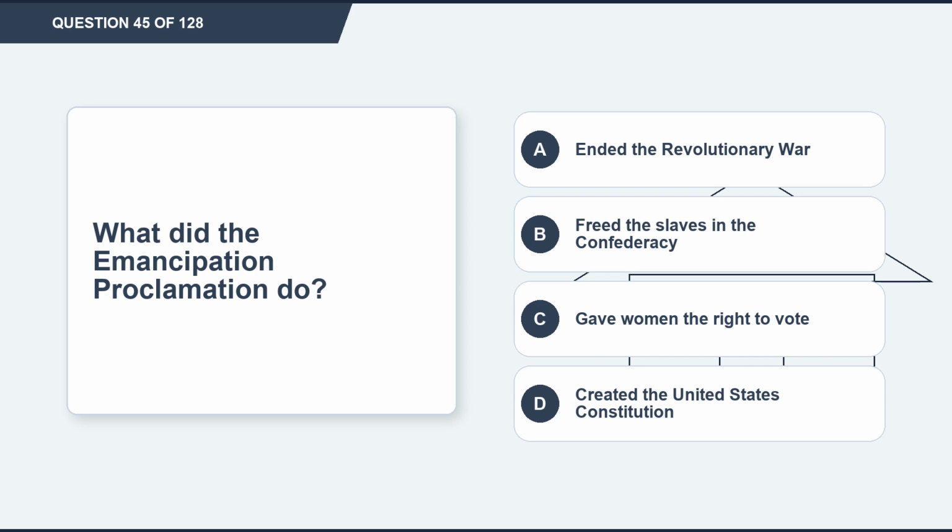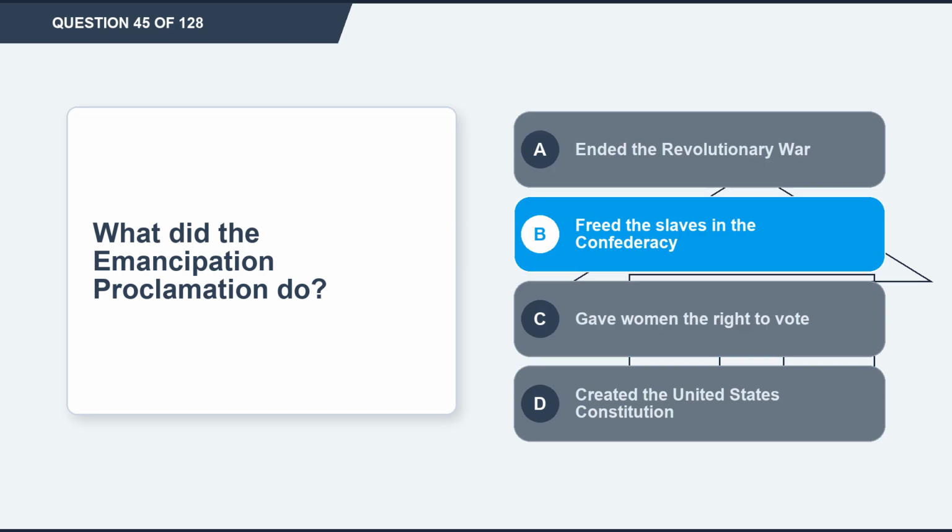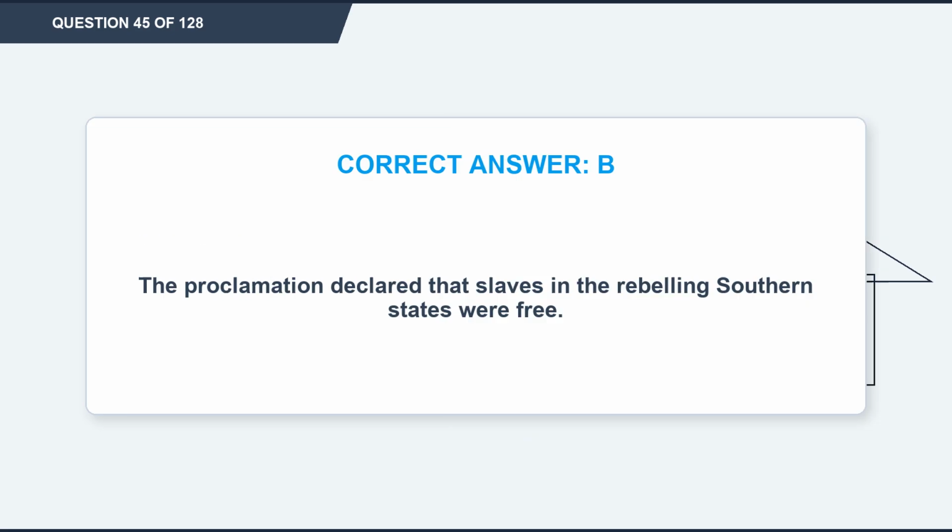Question 45. What did the Emancipation Proclamation do? Option A, ended the Revolutionary War. Option B, freed the slaves in the Confederacy. Option C, gave women the right to vote. Option D, created the United States Constitution. The correct answer is option B, freed the slaves in the Confederacy. Explanation. The proclamation declared that slaves in the rebelling southern states were free.